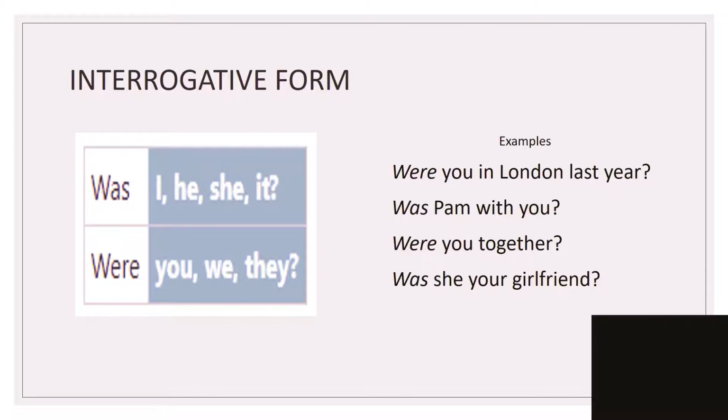Examples right here. Were you in London last year? Was Pam with you? Were you together? Was she your girlfriend? Remember, was or were is always at the beginning of the sentence when you are asking a question.